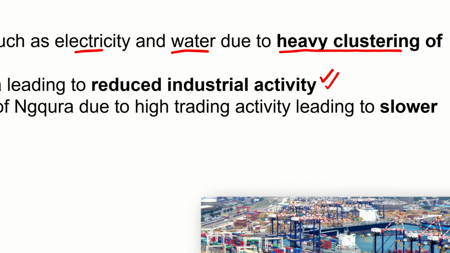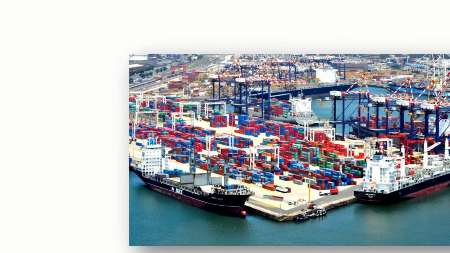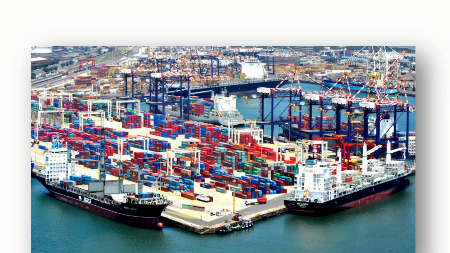When you look at the port of Ngqura, there's a lot of cargo, a lot of goods, a lot of products that are being sold, and it's over congested. You can see from this image that all of these red blocks here are boxes full of cargo. This is all cargo, the goods that are being sold to international markets, or outside the country, or that are being exported.